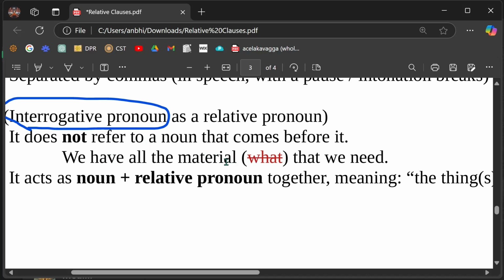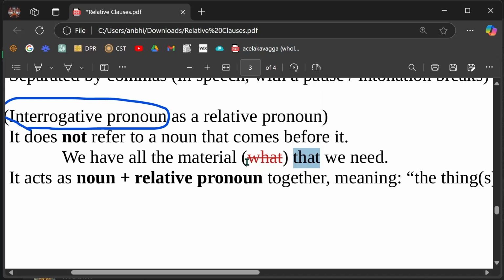Now you want to talk about the material, right? Yes. Then you cannot use "what" to refer to the material. Do you understand? Even though "what" usually refers to something, right? So you cannot use "what". You have to use, for example, "that" to refer to things, or "which", right?